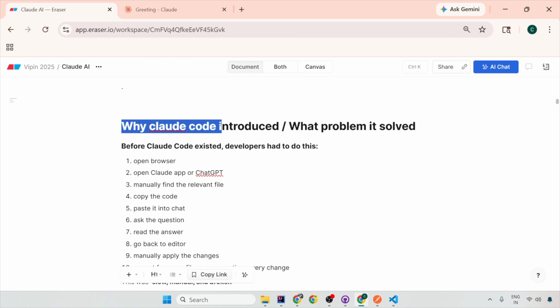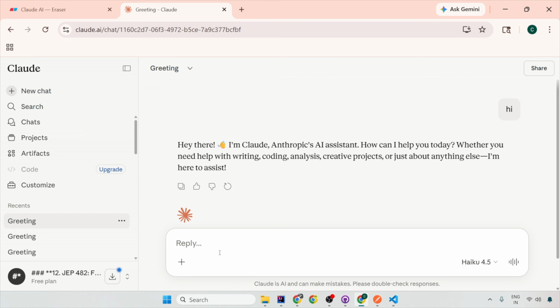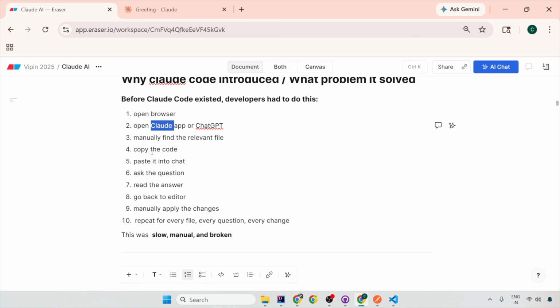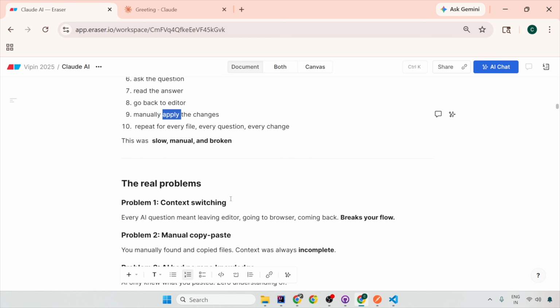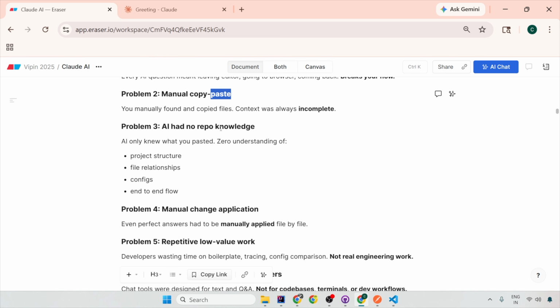Okay, once that is done, I'll quickly cover the expected theory. Why was Claude Code introduced? It was because before, when there was only ChatGPT or Claude AI kind of stuff, which is chat based, the problem was you had to copy the code, paste it into chat, ask questions, read the answer, go back to the editor, and manually apply it. It was time consuming, slow and broken. You have to context switch, manually copy paste. The AI does not know anything about your repository.